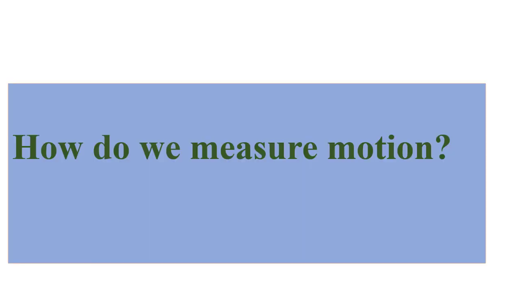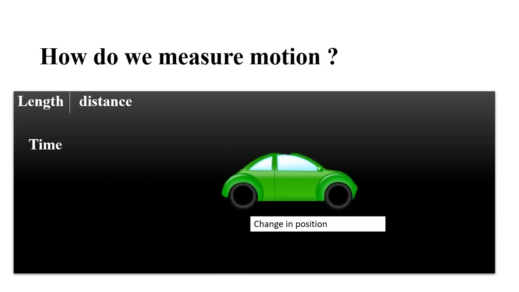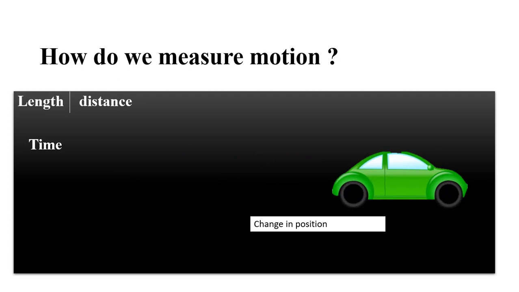How do we measure motion? We know what is position. We have taken a reference point by which we can specify the position. You're seeing that a car is moving; at one time it was here, but after some time it moves and it is there. So what is changing? Its position. How do we measure its position? In terms of distance. Distance is measured in length, and with respect to time, because its position is changing with respect to time. In 1 second it was here and after 2 seconds it was there. It is moving from one place to another.